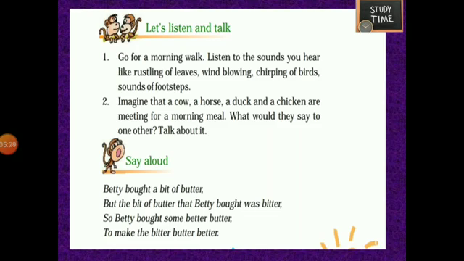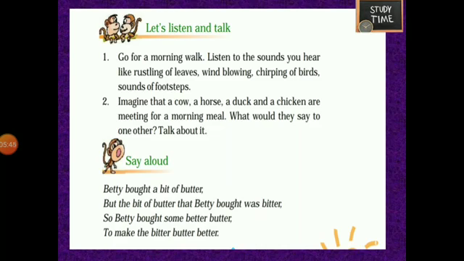So, you can write or talk, discuss about what they talk. Say aloud. Betty bought a bit of butter, but the bit of butter that Betty bought was bitter. So Betty bought some better butter to make the bitter butter better. So this is an activity you have to say aloud and fast.